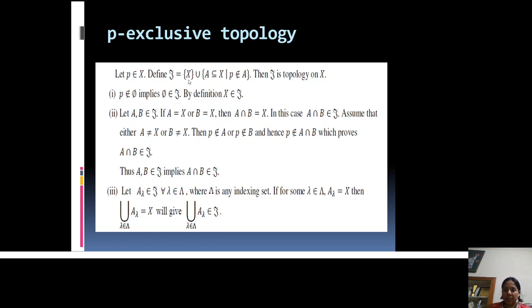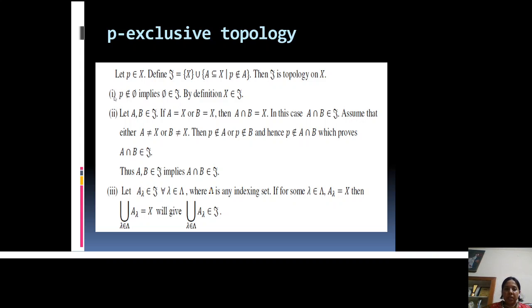One set is X itself and the other is a collection of all those subsets of X in which P doesn't belong, meaning all those subsets of X where P is excluded. Now we will prove that this collection τ becomes a topology on X.